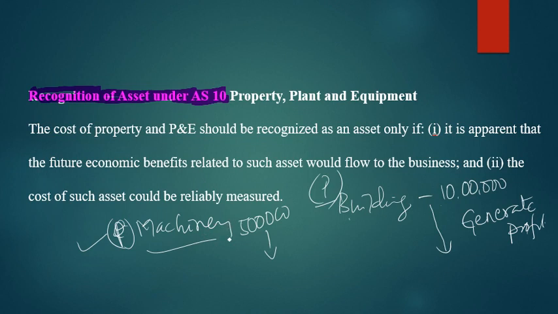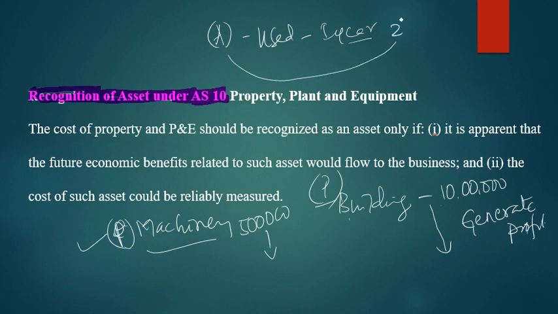So, whatever the PPE is, if it is purchased or you are having those assets, it should generate the profit, or it should give apparent future economic benefit. So, very important, it should generate the profit. Once you purchase and use it, for example, if I say that one machine A is purchased and it is used for 1 year. After that 1 year it is not reused in the second year, meaning in the second year it is not possible to use. Again you have to purchase one more asset. In that case AS10 does not permit it.